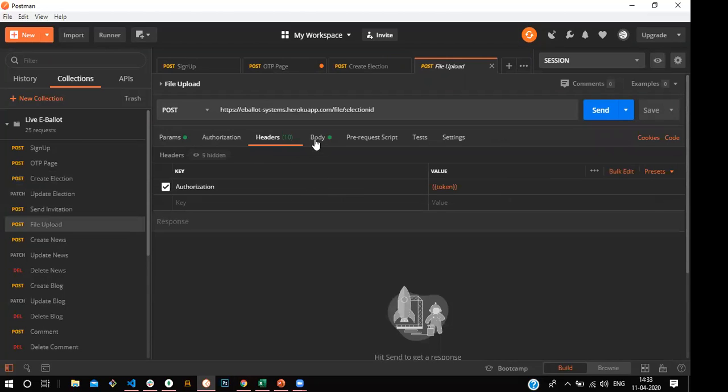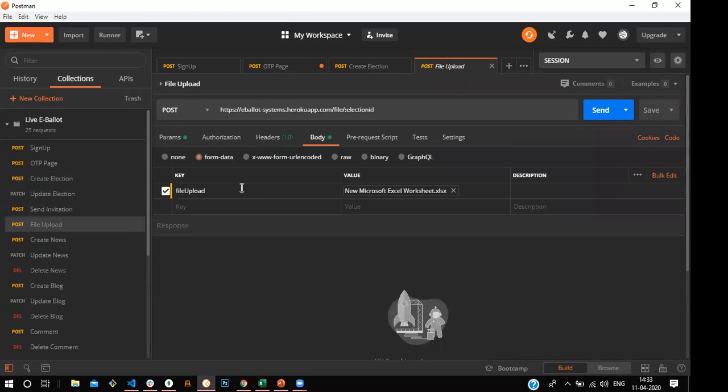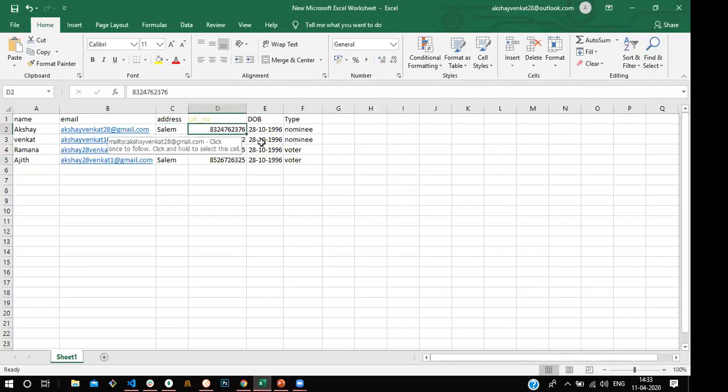For that, I upload an Excel file. This is my Excel file, and these are the things I'm going to upload. In the Excel file, definitely the name of the nominee or the voter should be contained, along with the email and the address. The email ID and the phone number should be unique. Then the date of birth, and the type, whether this user is a nominee or a voter. Depending on that, their processes are differentiated.